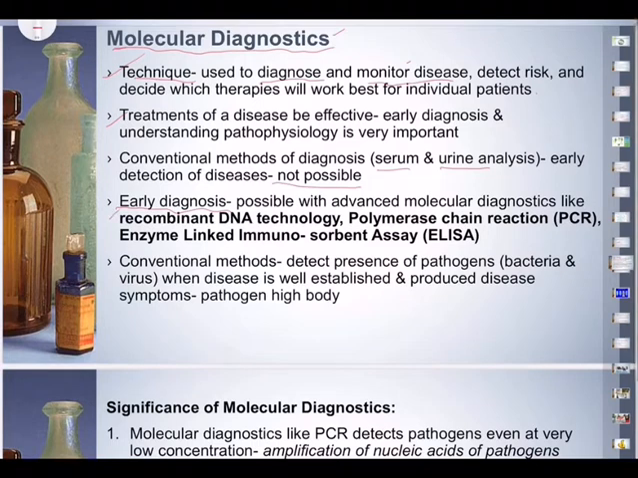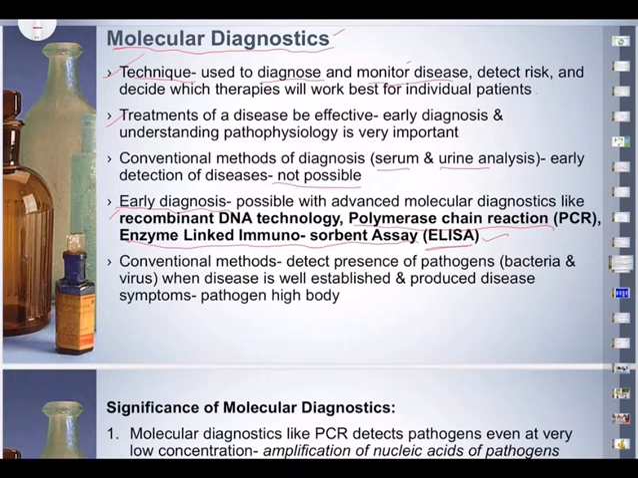Early diagnosis is possible with advanced molecular diagnostics like rDNA technology, which we have been studying, and thanks to the plasmid. Polymerase chain reaction, PCR, where the gene of interest will be polymerized. And another one, enzyme linked immunosorbent assay, ELISA. This is normally a 1 mark question. Expand PCR and ELISA from this chapter is a 1 mark question. So E for enzyme, L for linked, I for immuno, S for sorbent, A for assay. So enzyme linked immunosorbent assay.